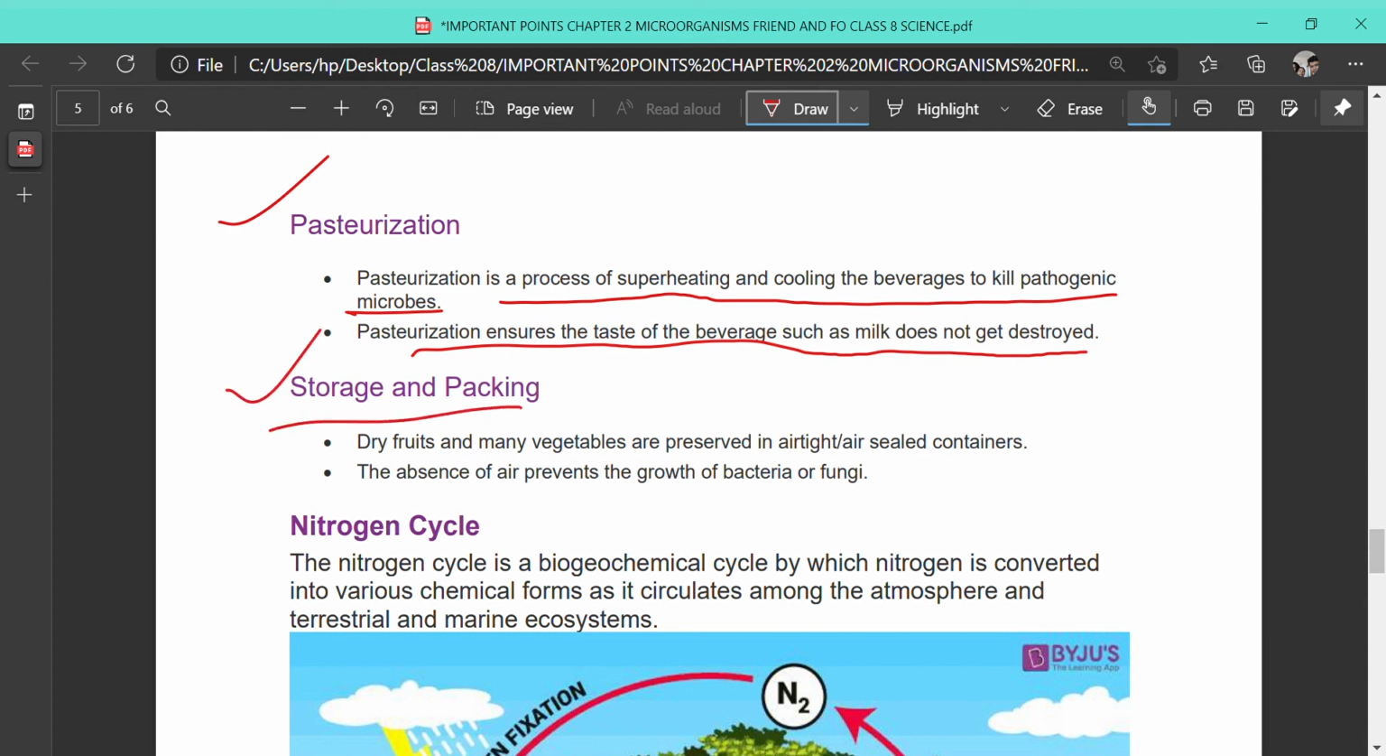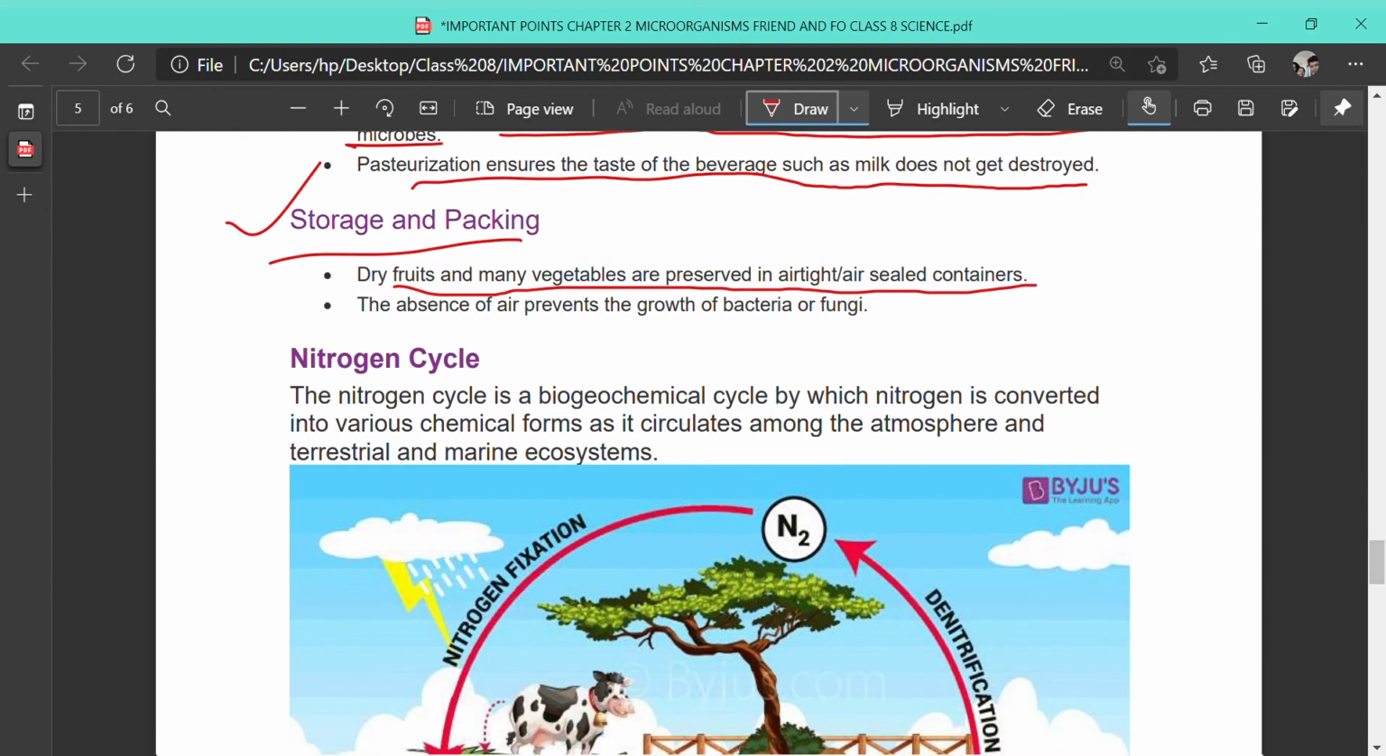Next is storage and packing. Dry fruits, as you have seen, and many vegetables are preserved in airtight containers. In the absence of air, what will happen? There will be no reaction. The bacteria or fungi cannot respire in the absence of oxygen. So there will be no growth of bacteria and fungi. So by proper storage and proper packing also we can preserve the food.